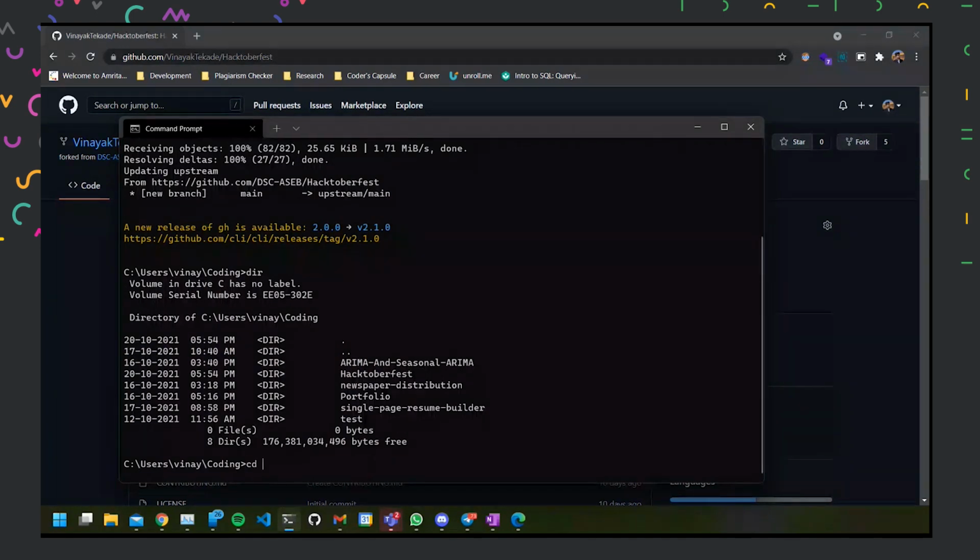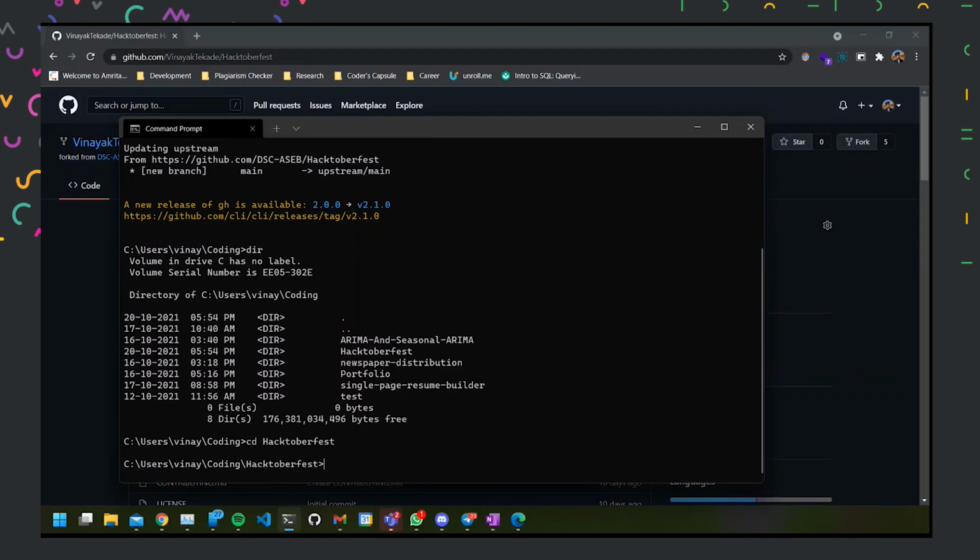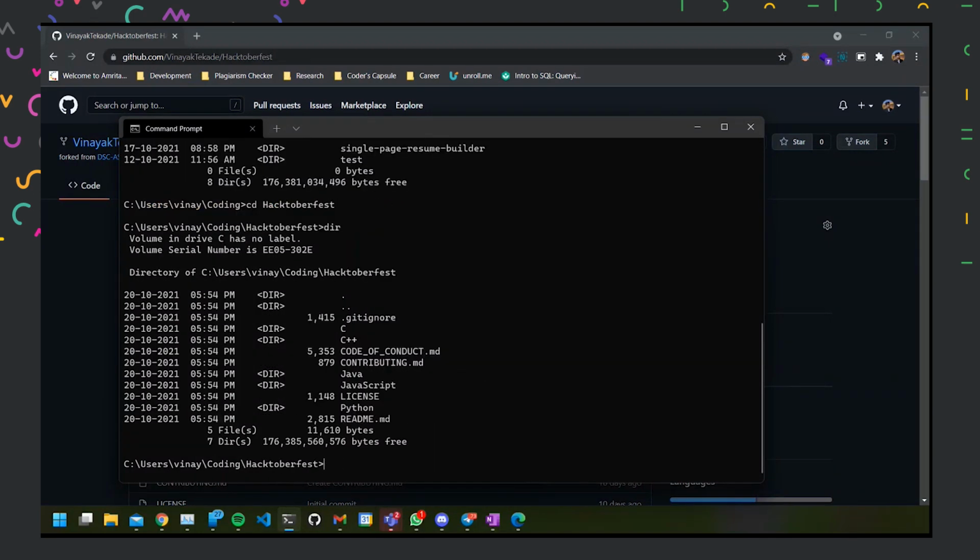Then I can just move into the directory. By cd, we mean change directory, and we are going into that folder. So I just write Hacktoberfest. Now I can view the files available in the repository. You can see we have a .gitignore file also here. Here, if I open this